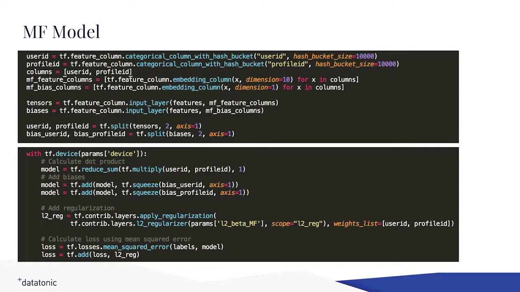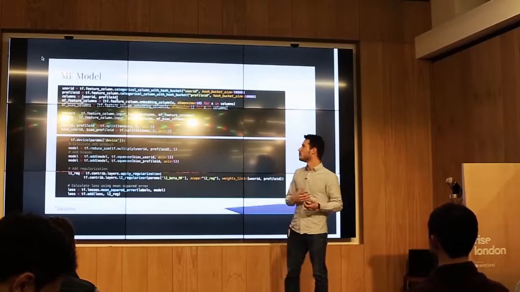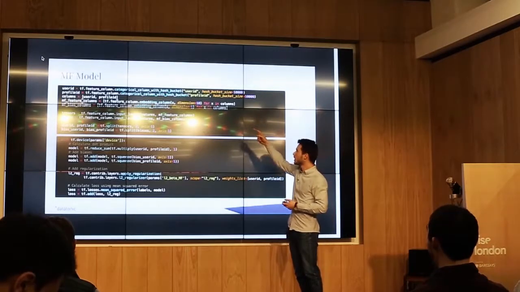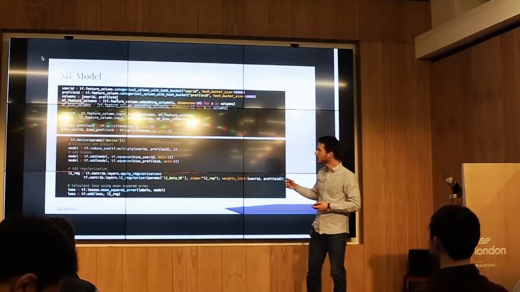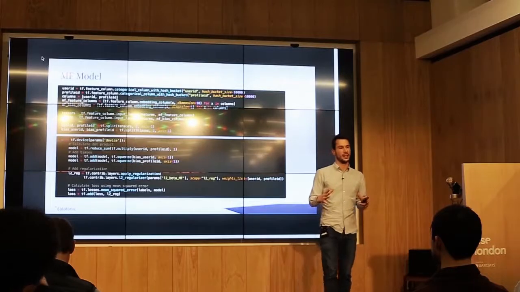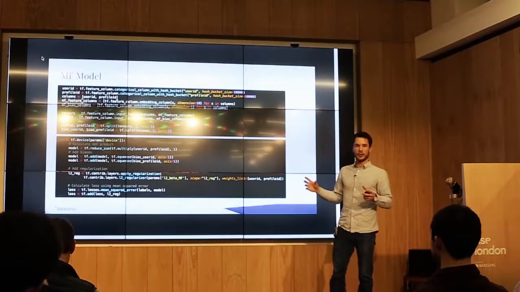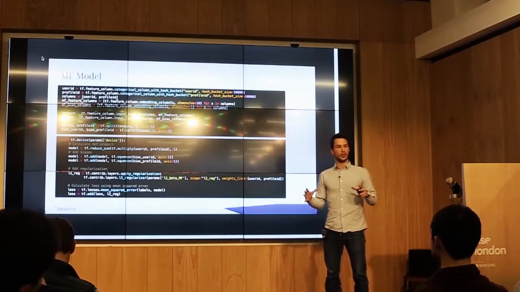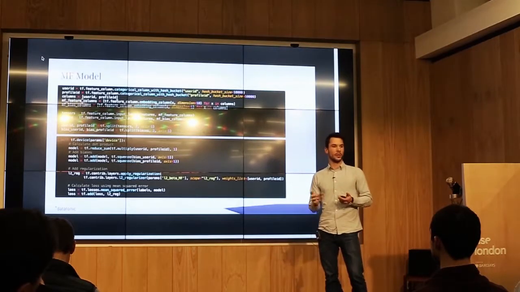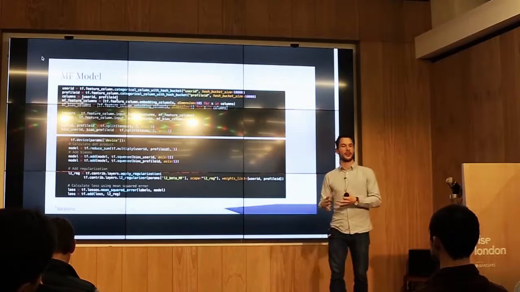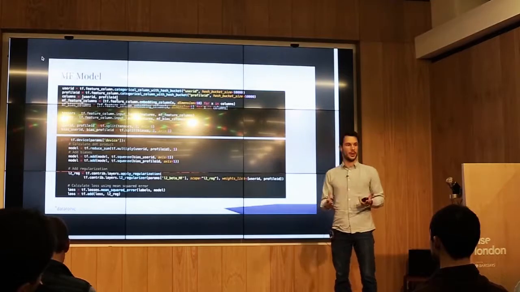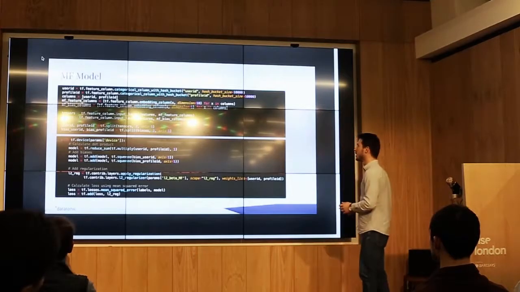We can use things like the feature column to use categorical columns, things like that. And we do that on the user ID and the profile ID. And then we use this embedding column. That's a really important point, because what this embedding does is it takes this categorical column, which will basically be one hot encoded, but it compresses it into a dense vector of a smaller dimension. And that's really what this matrix factorization approach is all about, that we learn this latent space representation of the users and the items.